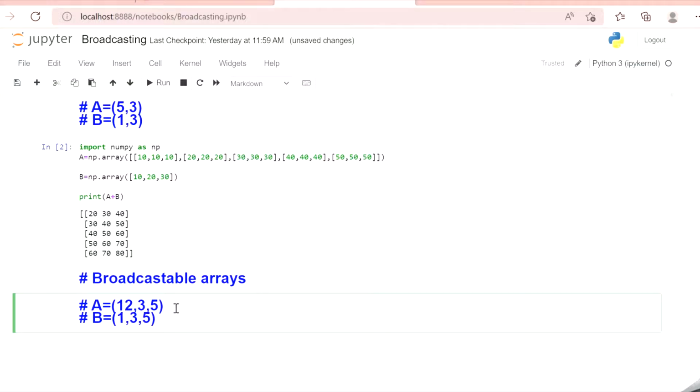Now from the trailing end, we have to check the dimension. 5 is equal to 5, so it satisfies. 3 is equal to 3, so it satisfies. And 12 and 1, one of the dimension is equal to 1. So even this satisfies, and so we can perform arithmetic operations on this particular array.